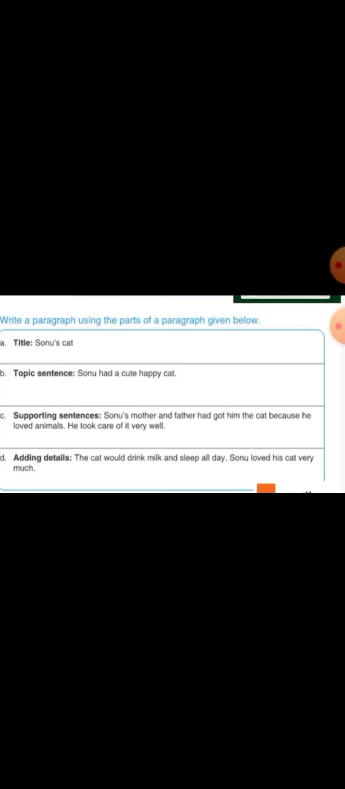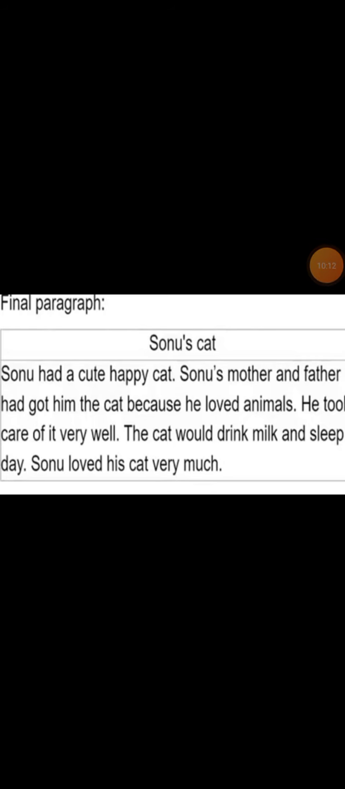So this is a table, and if you want to write the story, you can write it like that. This is the final paragraph. Sonu had a cute, happy cat. Sonu's mother and father had got him the cat because he loved animals. He took care of it very well. The cat would drink milk and sleep all the day. Sonu loved his cat very much, and Sonu's cat is the title of this paragraph. So you can write about any incident about yourself when you got angry, when you are happy, and a time when someone is kind to you or you are kind to anyone. So you can write the story like that.